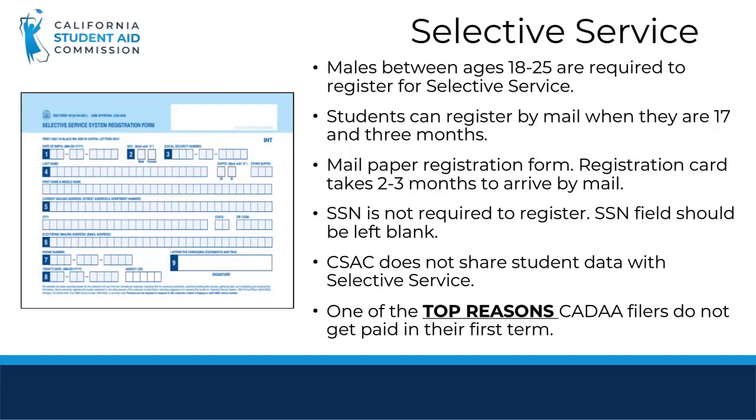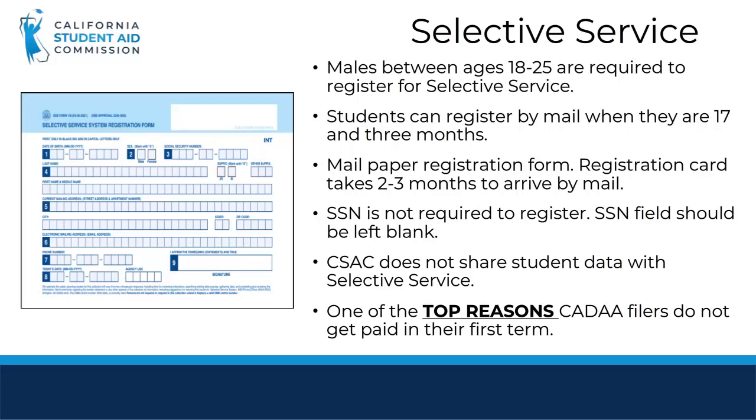Let's discuss the selective service requirement for all male students. All male students between the ages of 18 to 25, regardless of immigration status, must register for selective service in order to receive state or federal financial aid. Students can register by mail when they are 17 years and 3 months. CADAA filers must register by mailing the paper registration form because there is no online option.